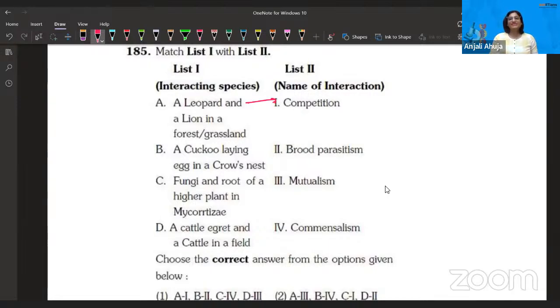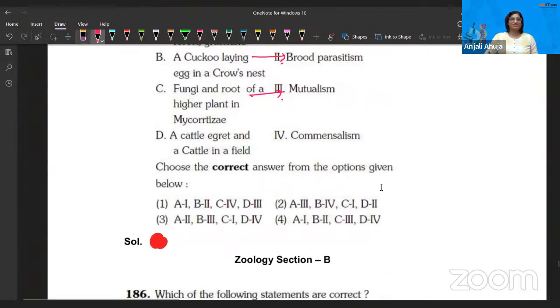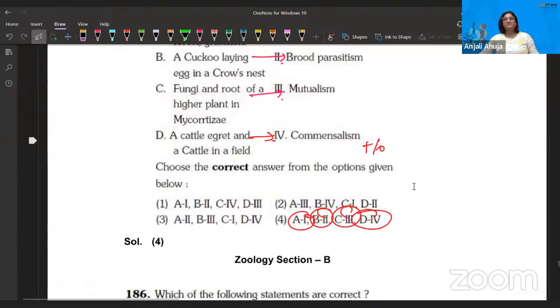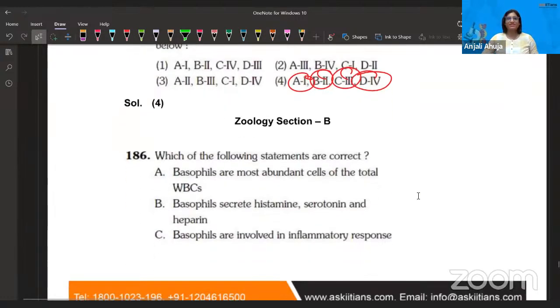Cuckoo laying eggs in a crow's nest is brood parasitism, because for brooding, as in taking care through parental care, they leave. Fungi-root is mutualism. Direct options are matching: A1, B2, C3, D4. Cattle-egret and cattle-liver fluke: commensalism, because it's like +0. If a bird is sitting on the cattle, it doesn't harm the cattle, right? Let's move forward and do the next question.